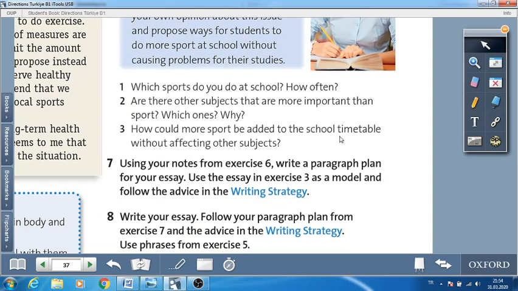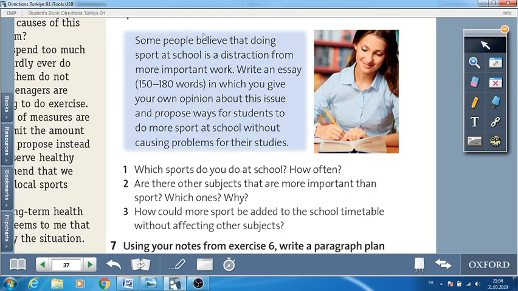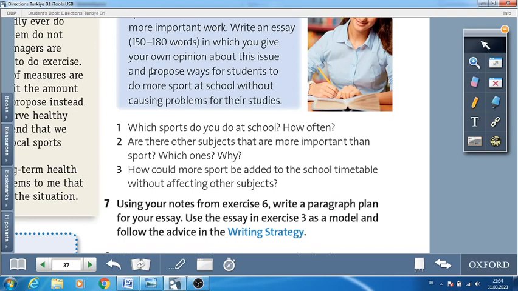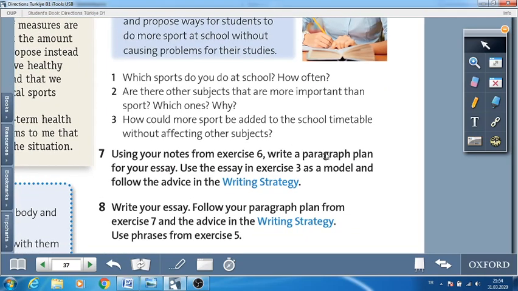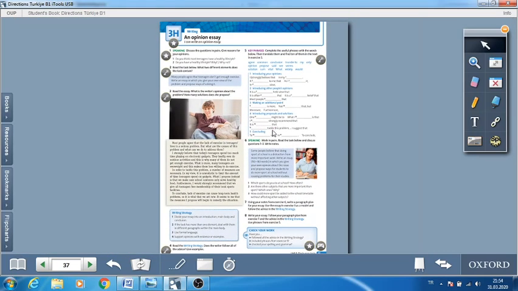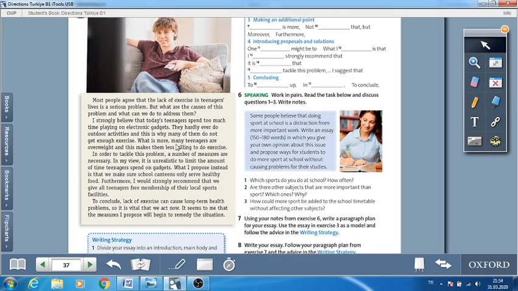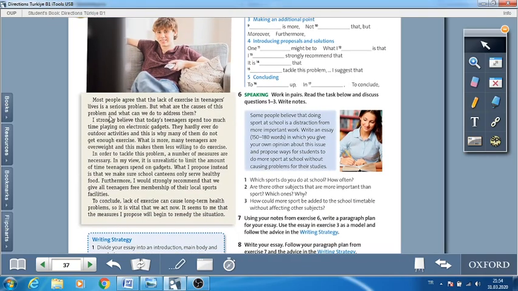Okay, now it's your turn. You will look at this task and you will think about your answers for these questions and you will write your essays for us. Now, to summarize the lesson, how do I write an opinion essay? First, I write an introduction paragraph.